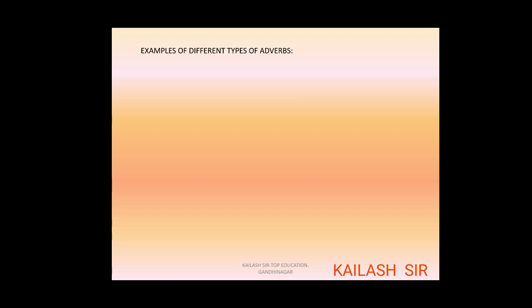Now, as you have studied the definitions, examples are also important. Let us see them one by one. Examples of adverbs of time. She reached home late. As you can see, the underlined parts will be the adverbs. It shows time.